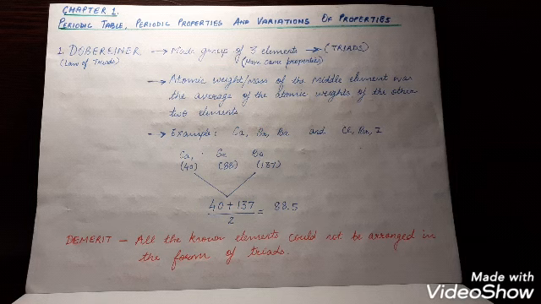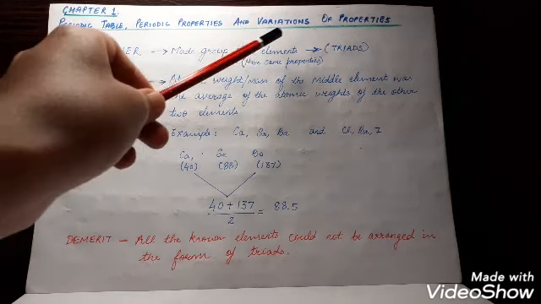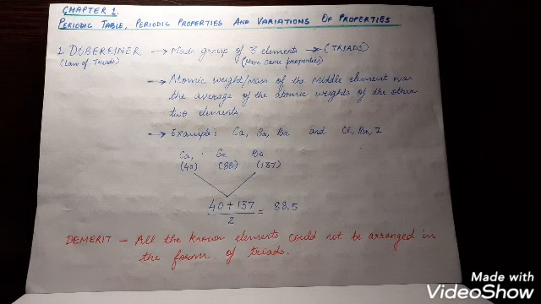The first scientist who contributed in arranging the elements was Dobereiner. He made a group of 3 elements. Those 3 elements were having the same properties. This is known as a triad. Dobereiner gave the law of triads, which states that the atomic weight or atomic mass of the middle element was the average of the atomic weights of the other 2 elements.